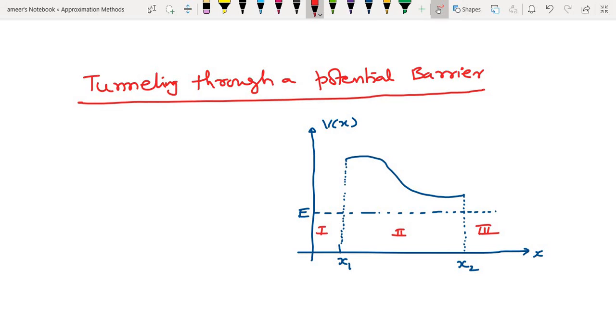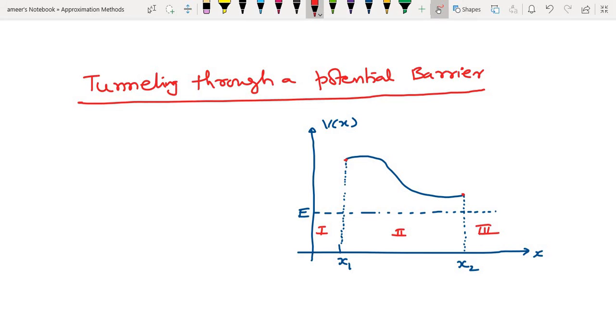So there is a potential barrier. The potential will be slowly varying; we have already assumed that the potentials are slowly varying. Now consider the motion of a particle whose energy is E, that is, its momentum is equal to the square root of 2mE.